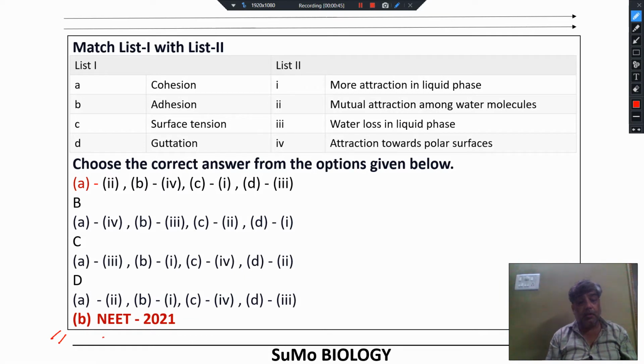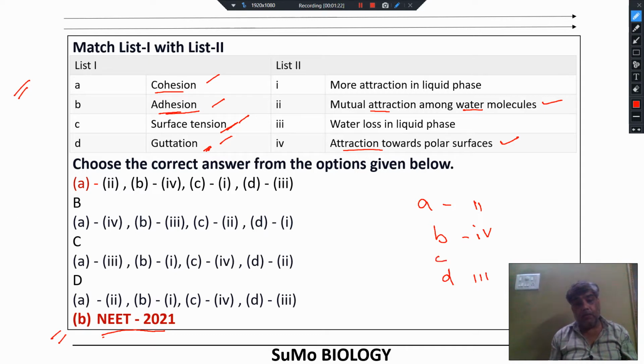Last year in NEET 2021 the question has been asked: match the list cohesion, adhesion, surface tension, guttation. What is cohesion? What is adhesion? Cohesion is the mutual attraction among water molecules. Adhesion is the attraction of water molecules towards a polar surface. So A goes with 2, B goes with 4. Surface tension and guttation. Guttation is water loss in liquid form. D goes with 3 and C goes with 1.